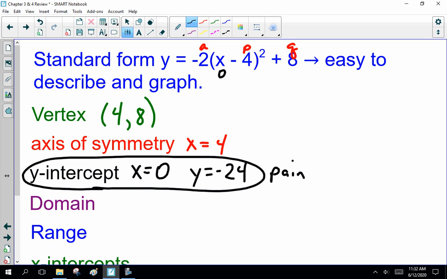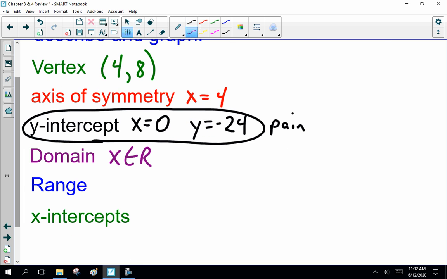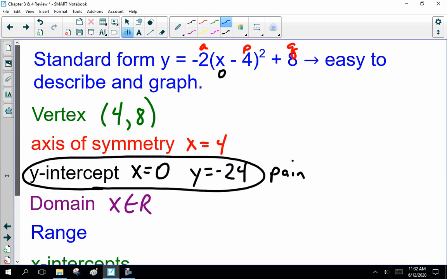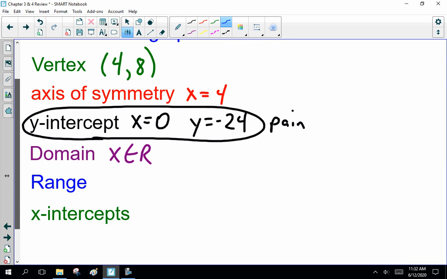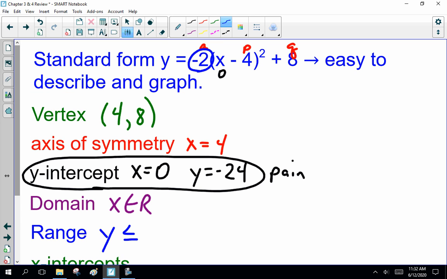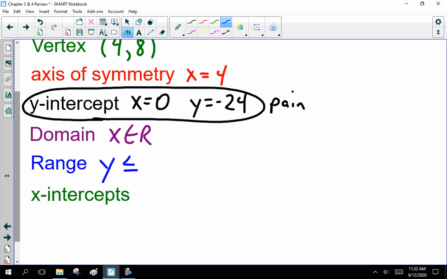Domain, that's easy. X is all real. The range, that's easy also. The minus 2 means it goes down. So y is less than or equal to 8. My maximum y value is 8.